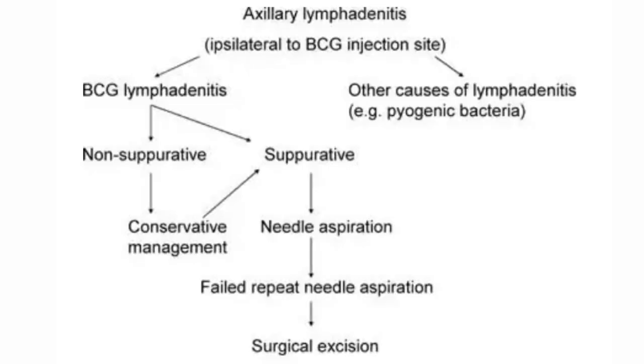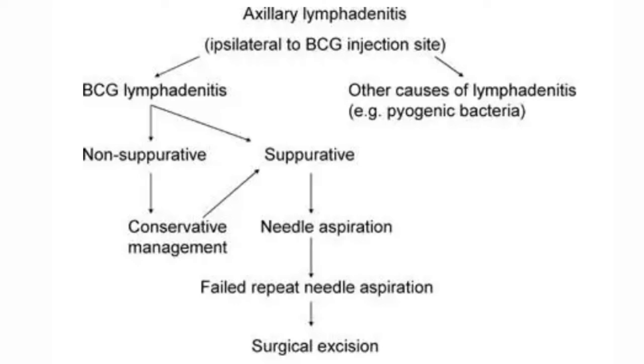So how are we going to approach these cases of BCG lymphadenitis? There are two types, suppurative and non-suppurative. If it is non-suppurative, then conservative management is required. If it is suppurative, then again we can go for conservative management, but it is recommended to go for needle aspiration, as once the suppuration bursts, there is ulcer formation. Then this ulcer will linger on for months to a year. So that will be very painful and cumbersome for the parents. So needle aspiration is recommended.